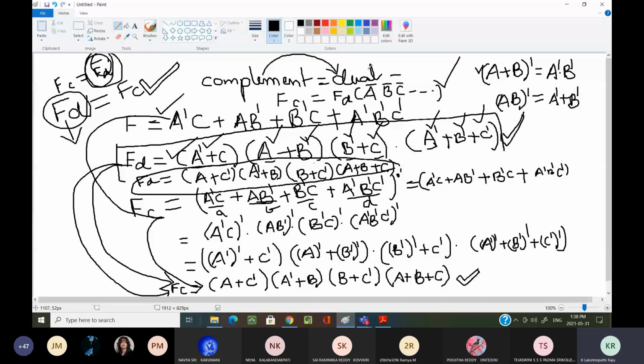How am I getting from this expression to this expression? If you complement each and every variable that is there in the dual function, then the final expression you get is the complement of the given function.